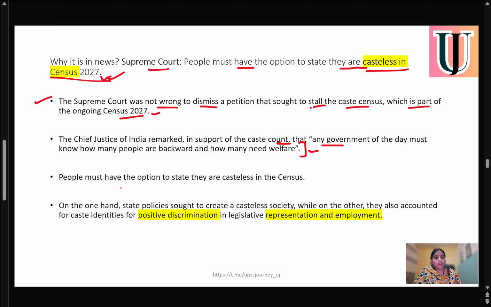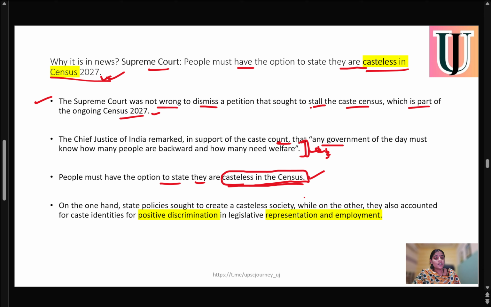So any government of the day must know how many people are backward and how many need welfare, and people must have an option to state they are casteless in the census. But again, this is the context. We all know that the government needs to know the numbers for framing its policies. But at the same time, people must have an option in the census to choose casteless. If any person does not want to disclose his caste, it's fine. They should be given an option to choose casteless in the census.